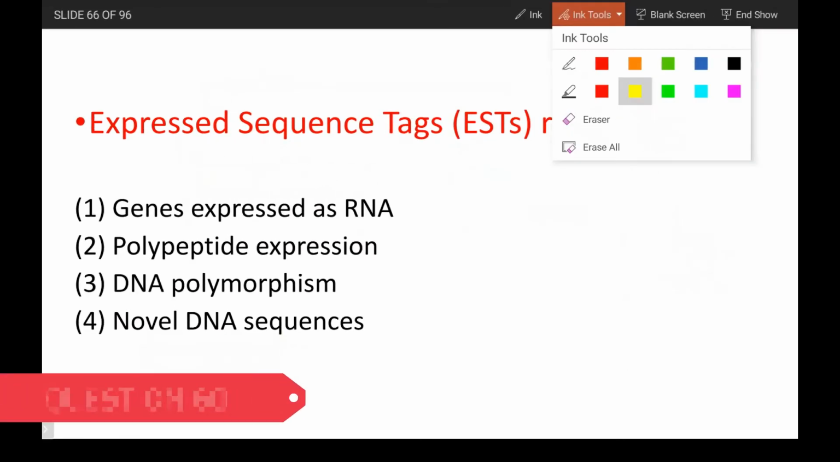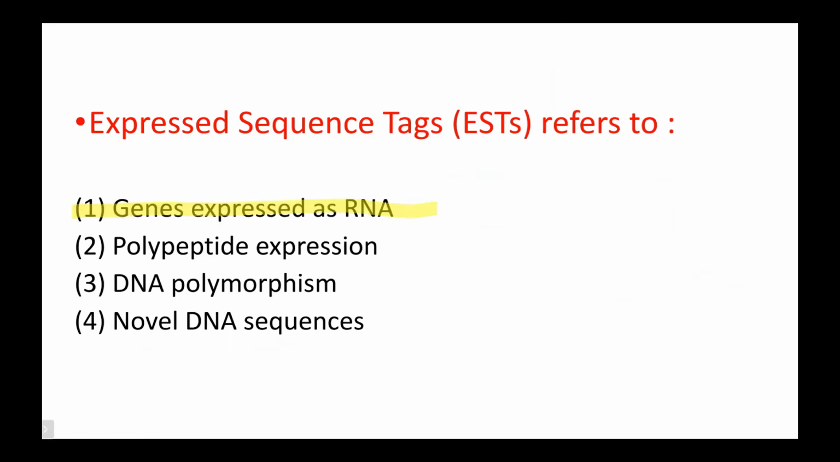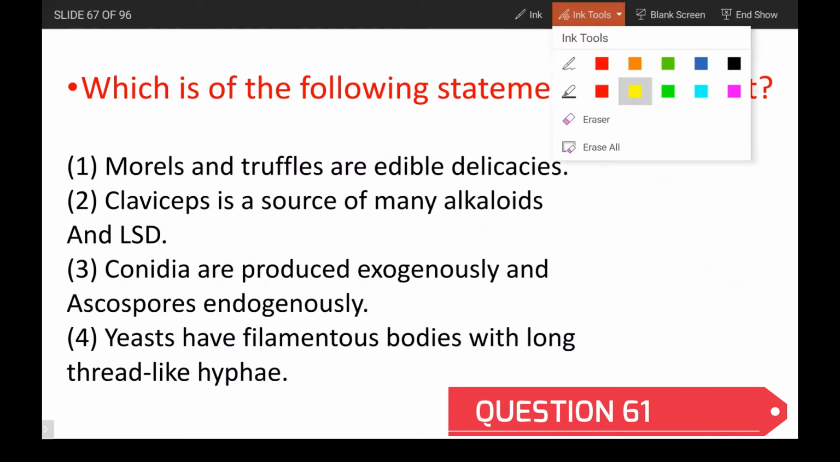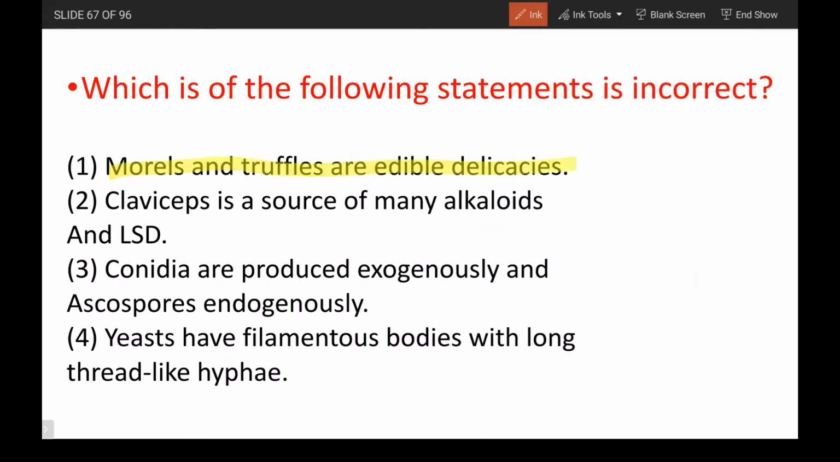Expressed sequence tags refer to what? It is genes expressed as RNA. A direct NCERT statement. Which of the following statements is incorrect? Morels and truffles are edible delicacies. Yes, of course. Claviceps is a source of many alkaloids. Yes, it's a correct statement from NCERT. Conidia are produced exogenously and ascospores are endogenously produced. Yes.